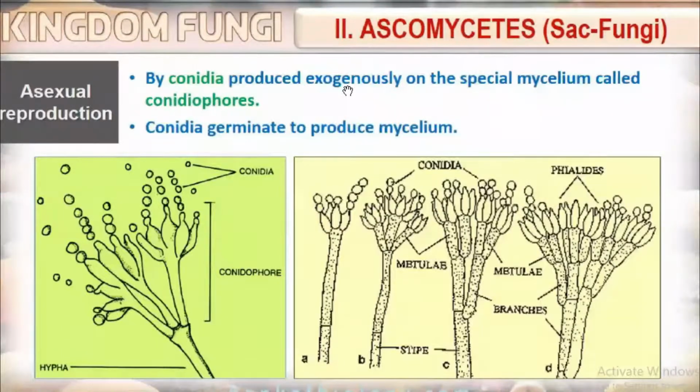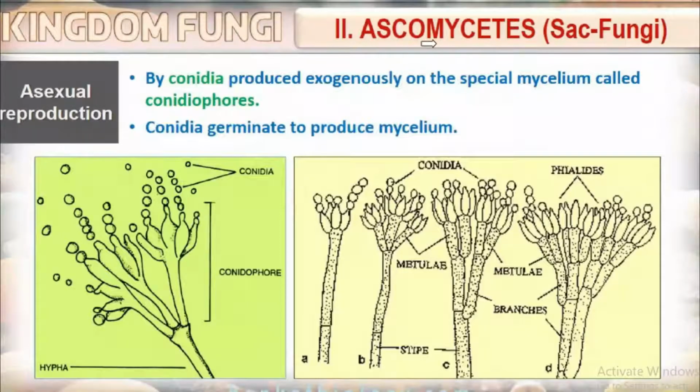On the special mycelium called conidiophores, these conidia are produced outside the body. Conidia germinate to produce mycelium.